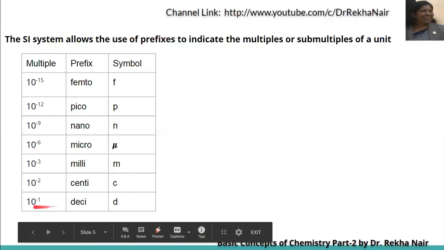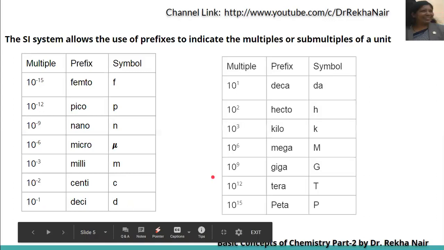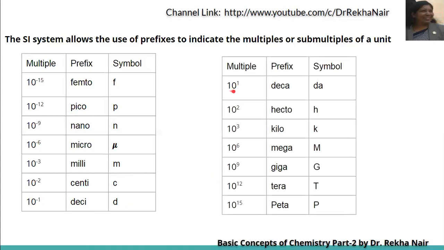For 10 to the power of minus 1, we use deci and the symbol d. If we go for the positive multiples of 10, that is 10 to the power of 1, we use the prefix deca and the symbol is da.